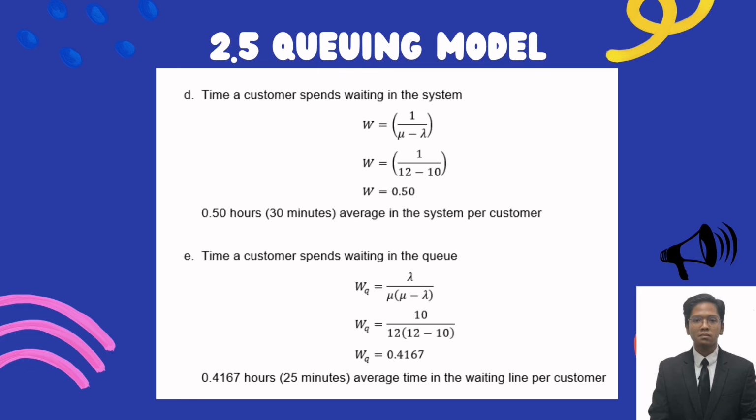Furthermore, we are calculating the time a customer spends waiting in the queue, which is WQ. For the result, it is 0.4167 hours, equivalent to 25 minutes, on average in the waiting line per customer.